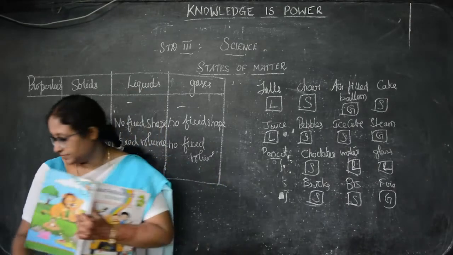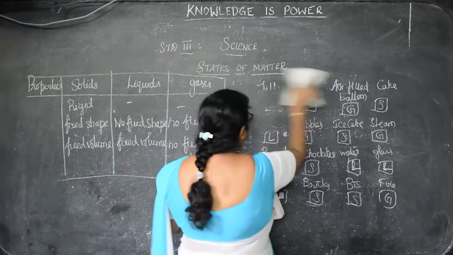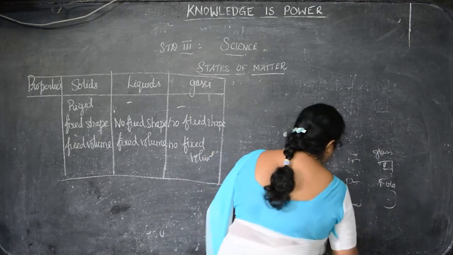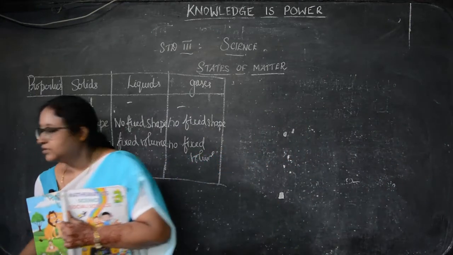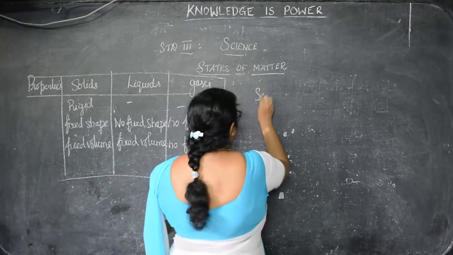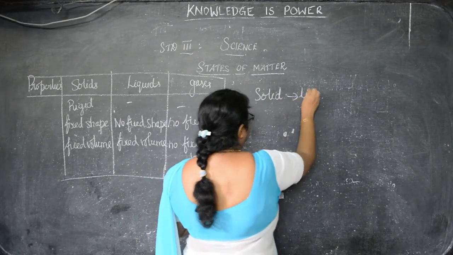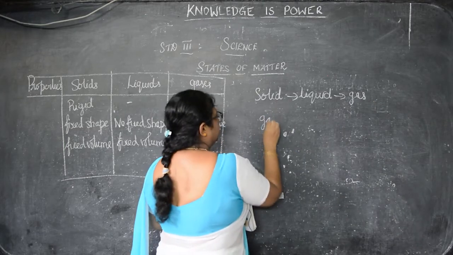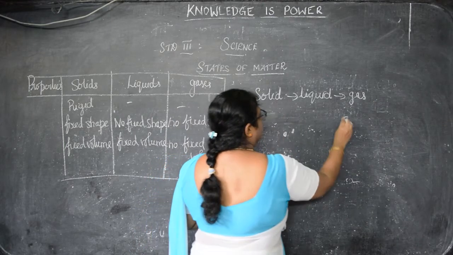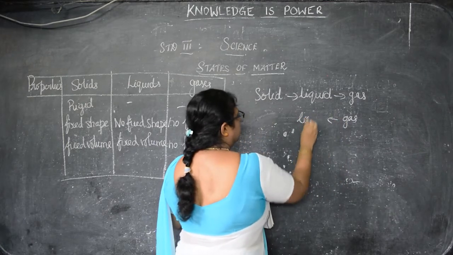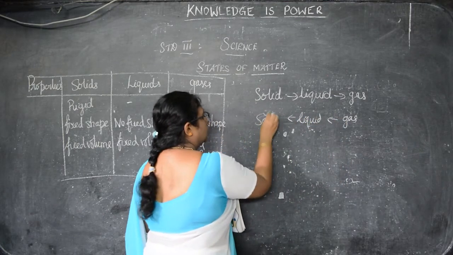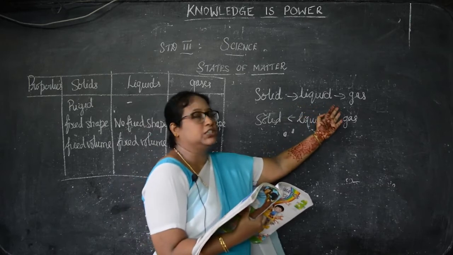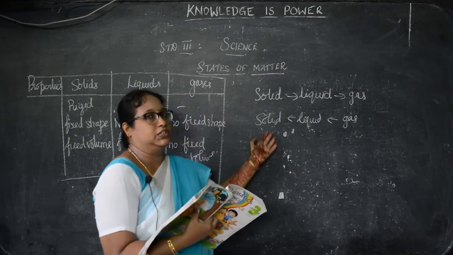And there is a reverse process: gas changes to liquid and liquid changes into solid.